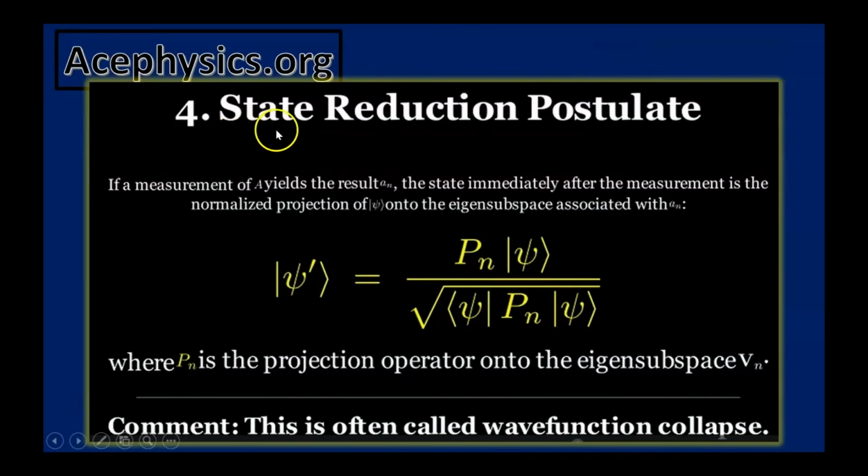Postulate 4, the state reduction postulate. If a measurement of A yields the result a, the state immediately after measurement is the normalized projection of psi onto the eigenbasis associated with a. This is a mathematical equation representing that statement. P sub n is the projection operator onto the eigenspace V sub n. This equation is often called the wave function collapse. For the rest of the presentation, I will focus on explaining this postulate in a more accessible way.